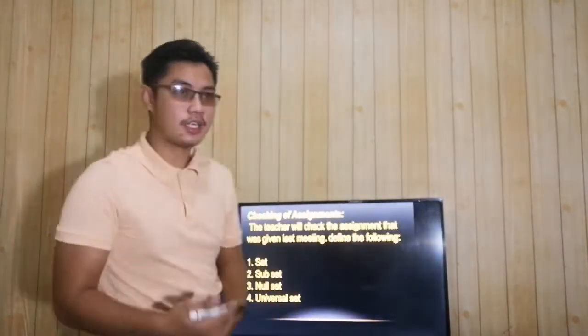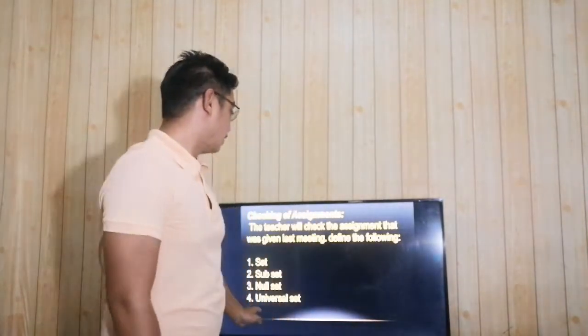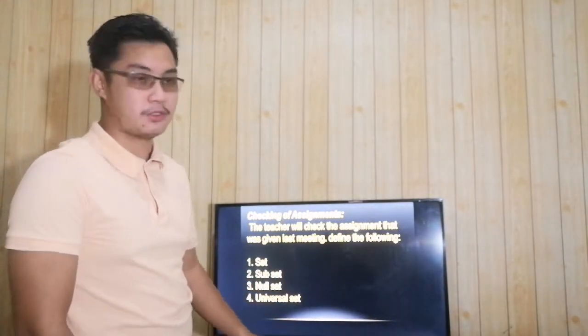So, di ba ang ating previous topic is all about sets, universal sets, intersection of sets, and difference of sets. Then, before pala ako mag-review, di ba may assignment ako na ibinigay sa inyo. So, i-check muna natin ang assignment na ibinigay ko. So, what is our assignment nga? Di ba sa assignment, hahanapin ninyo, identify ninyo ang set, subset, null set, and universal set. Okay now, let's check your assignment.